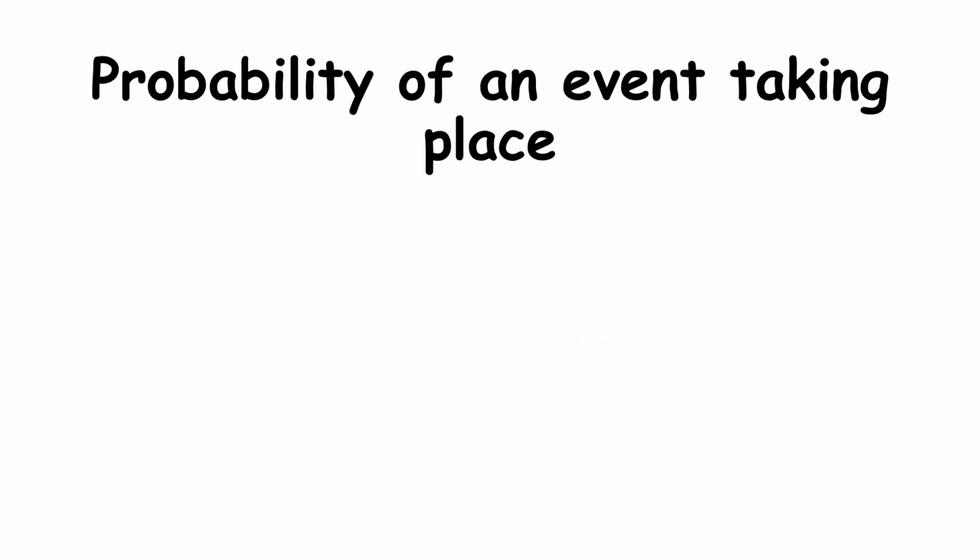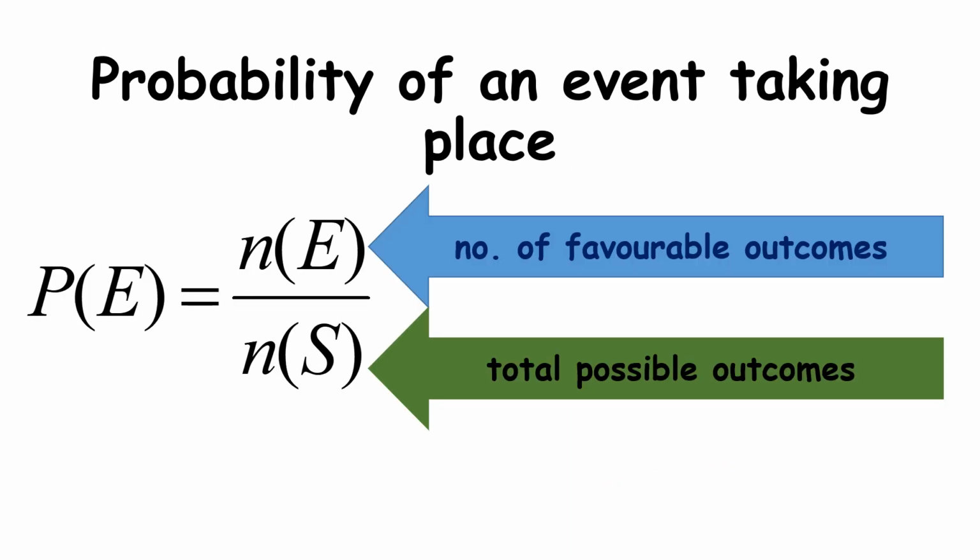The probability of an event taking place: the number of elements refers to the number of favorable outcomes or kung ano yung tinatanong, and then the number of sample space is the total possible outcome. So you take note of this formula.